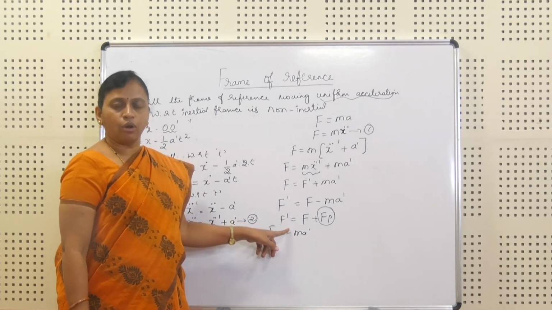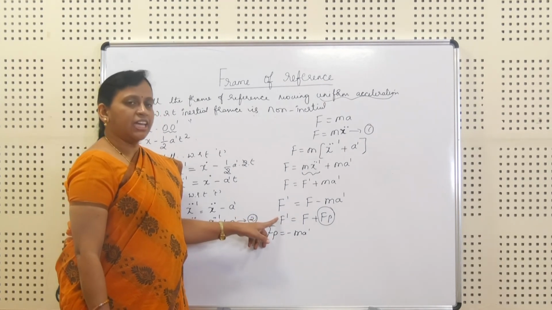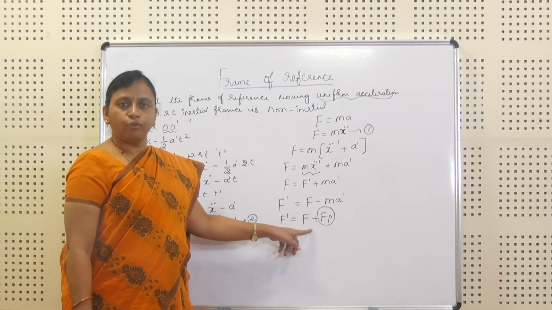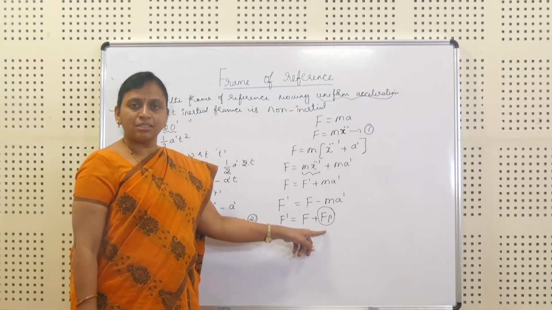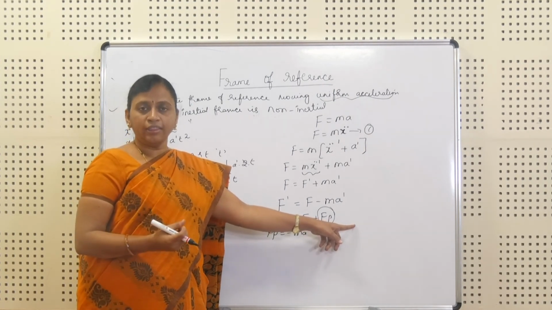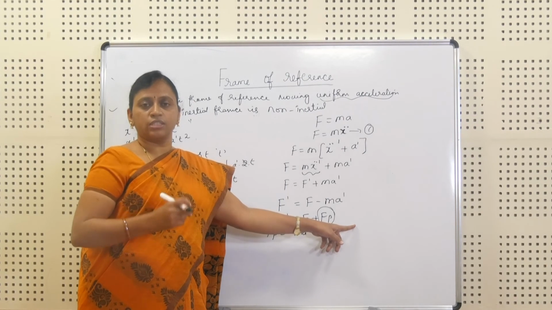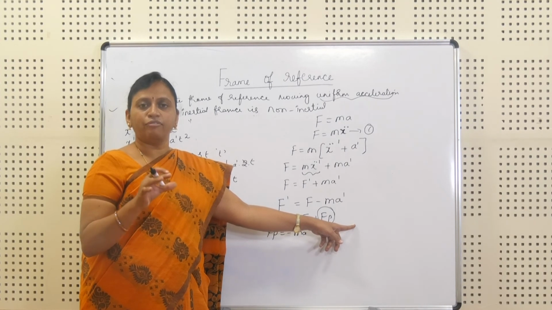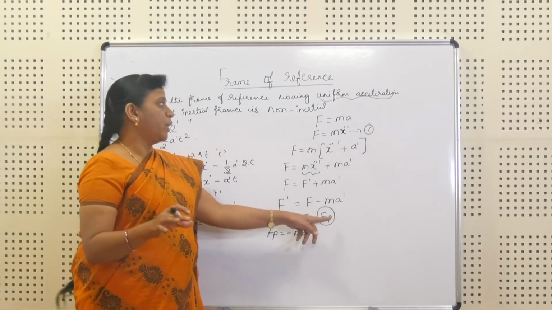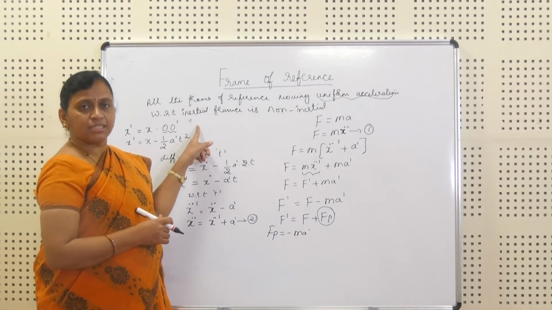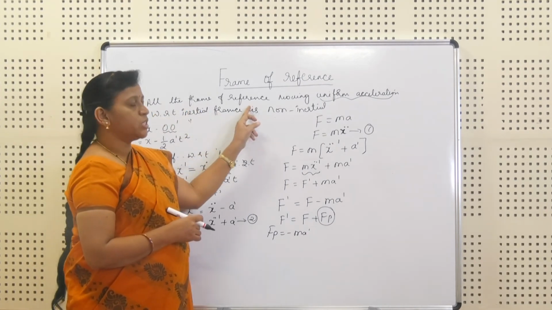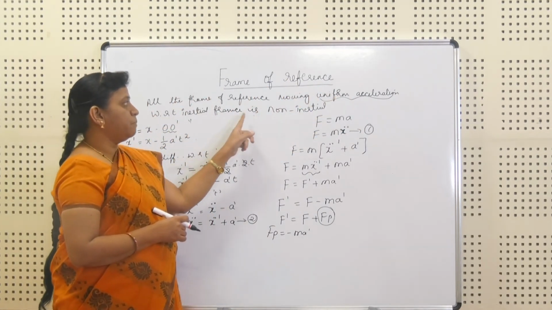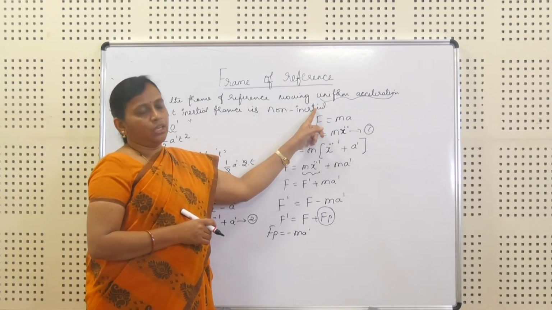Now what happens here at the end? What conclusion can we draw from this? F dash, that is the force in the second frame, is equal to the real force of the first frame plus the pseudo force. So we conclude that there is an extra force coming into existence for the second frame. That makes the second frame a non-inertial frame. So we can make a statement that all frames of reference moving with uniform acceleration with respect to an inertial frame are non-inertial.